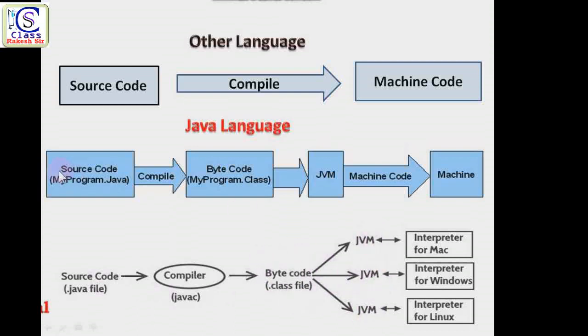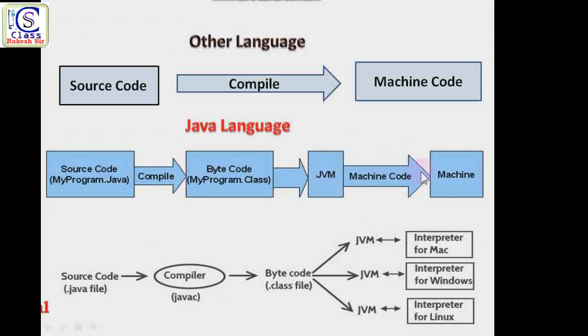Whenever you write source code, the Java compiler converts it to byte code, and this byte code is a unique code. With the help of the JVM it is converted to machine code, and this machine code can execute on any machine.